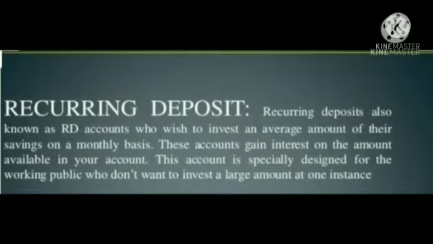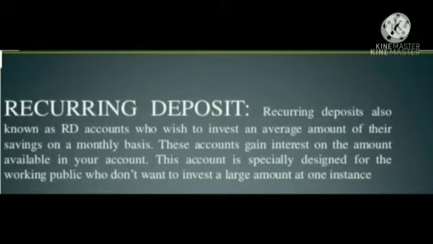It is the same as your fixed deposit, but in a fixed deposit you have to deposit the money only once, whereas in a recurring deposit account you have to decide a period. Every month you have to deposit money in that account. In recurring deposit, you decide the amount and the period.